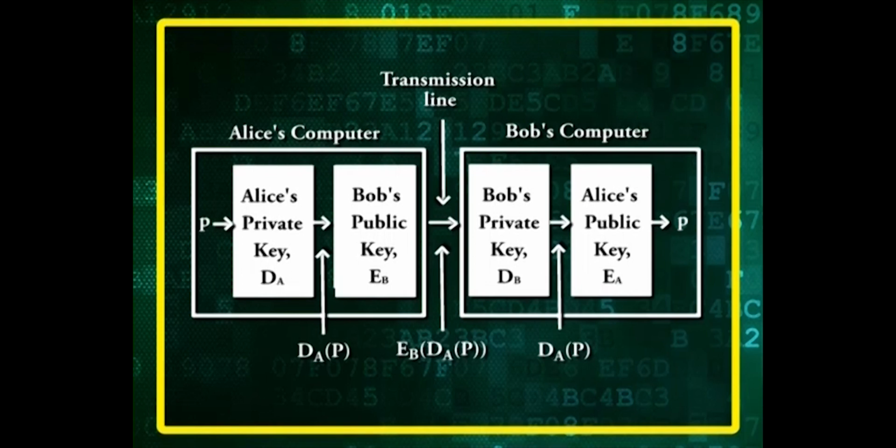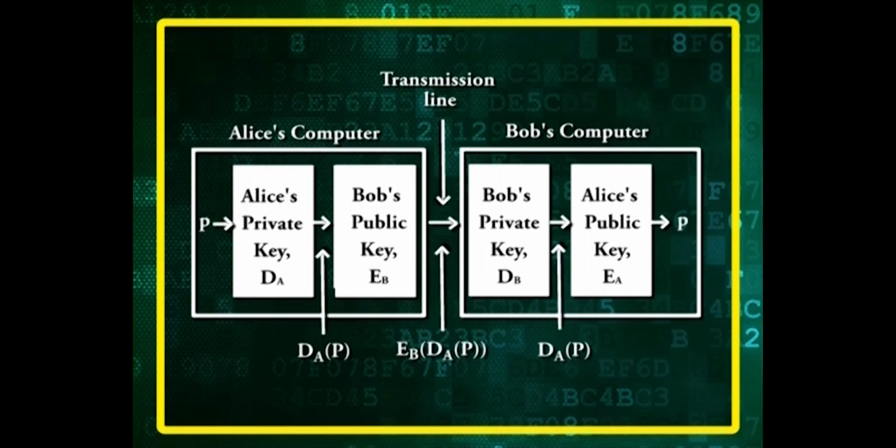To see how the signature property works, suppose that Alice subsequently denies having sent the message P to Bob. When the case comes up in the court, Bob can produce both P and DA of P. The judge can easily verify that Bob indeed has a valid message encrypted by DA by simply applying EA to it.